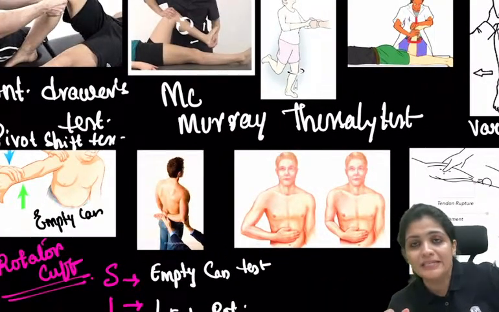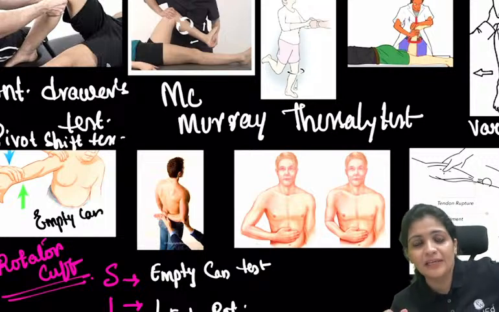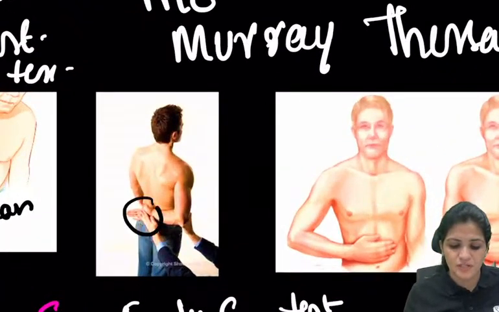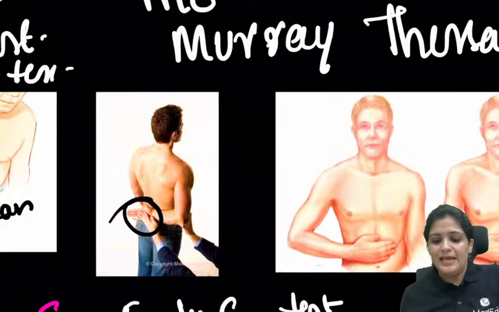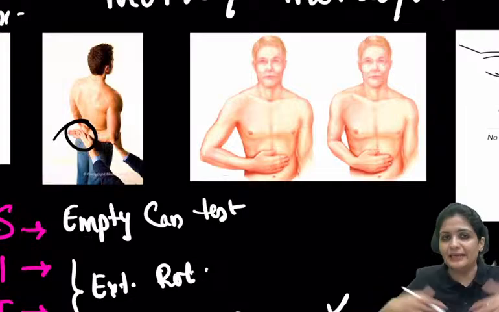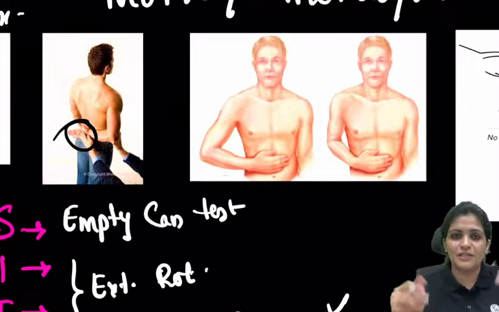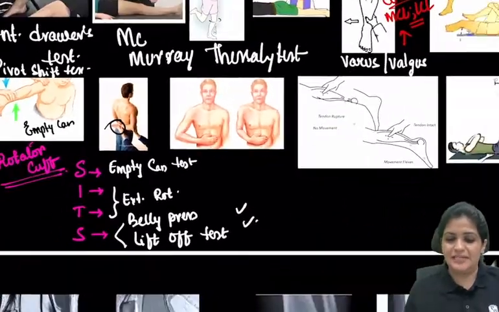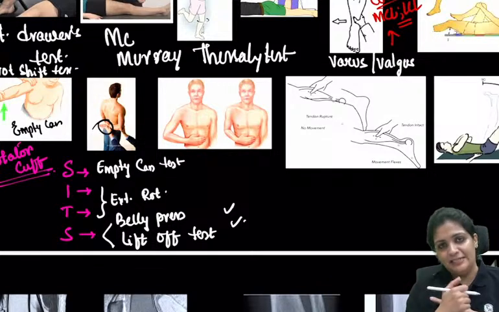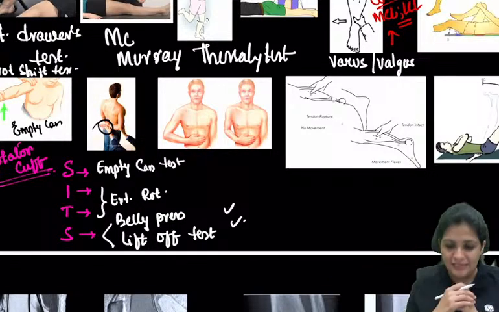So you're going to do internal rotation and you're trying to lift the hand from the back. So this is your lift off test. Then belly press. This is very easy. You press the belly. So pressing the belly is again internal rotation, right? So testing for the internal rotation is subscapularis. Testing for external rotation is for your posterior cuff, the infraspinatus, and empty can test.